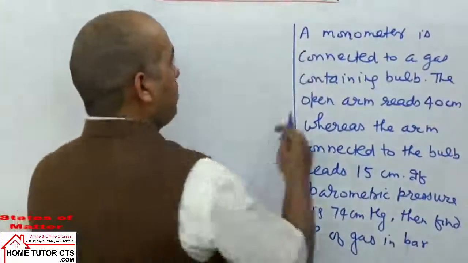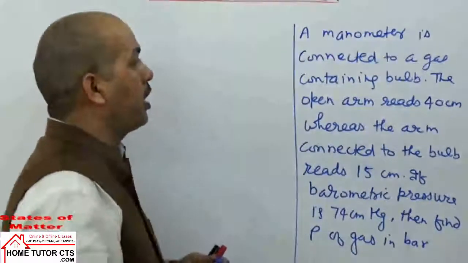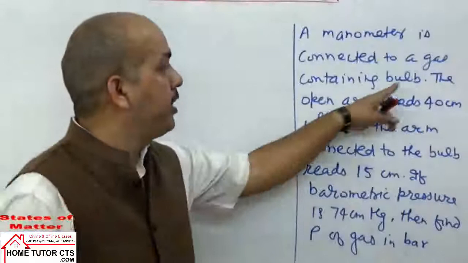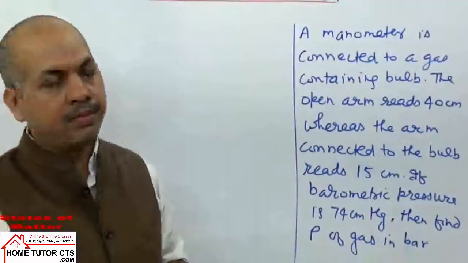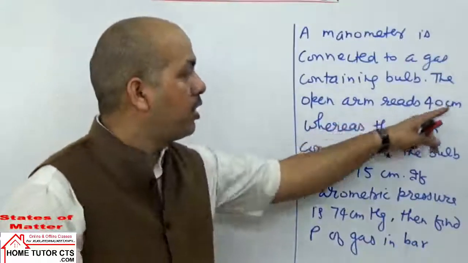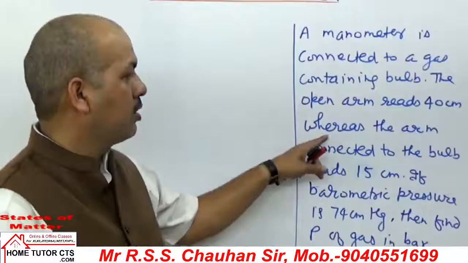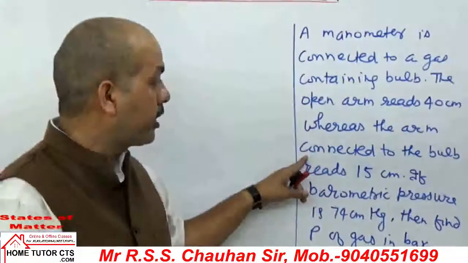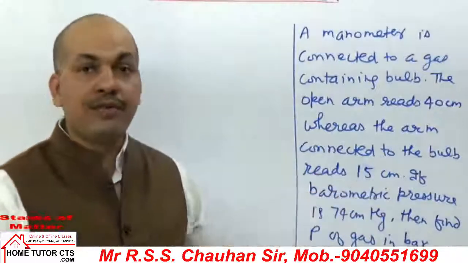A manometer is connected to a gas containing bulb. The open arm reads 40 centimeter, whereas the arm connected to the bulb reads 15 centimeter.